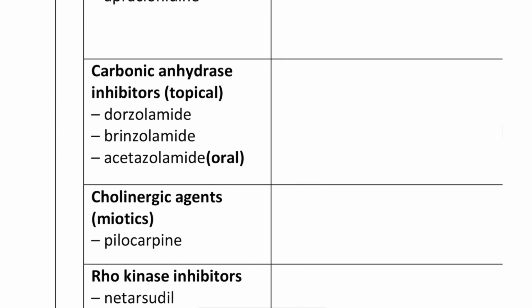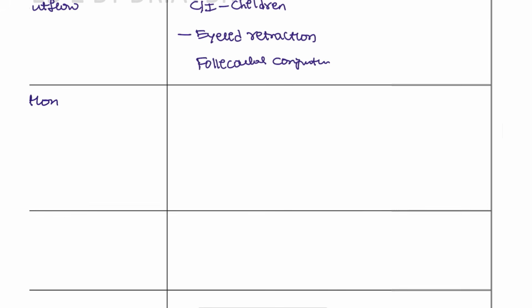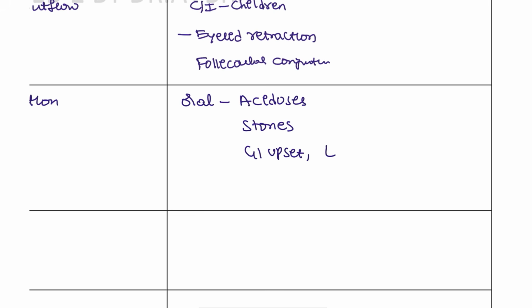Next, carbonic anhydrase inhibitors. These are also topical. We have dorzolamide and brinzolamide, and these topical drugs also decrease the production. If they are taking the oral drugs, they can have metabolic acidosis, and sometimes with longer therapy it can cause stones and GI upset. And if the patient is suffering from liver disease, we should not give this drug. It can cause hyperammonemia, and there is also the sulfa allergy.